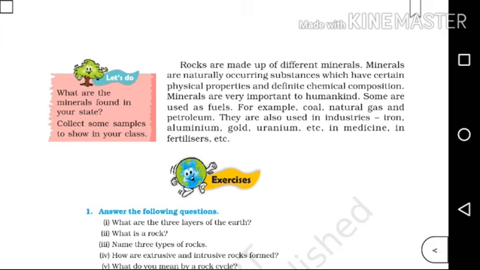So the uses of minerals are: they can be used as fuels, they can be used in industries, for medicines and also even for fertilizers. Okay, so define the uses of minerals. A question can be asked like this.